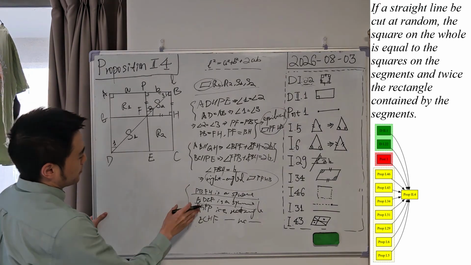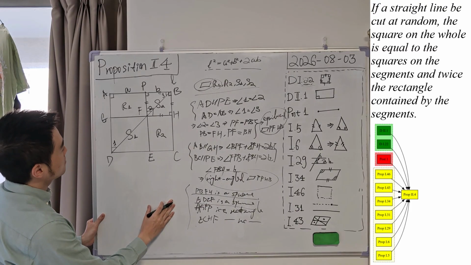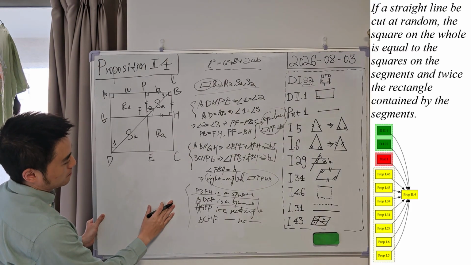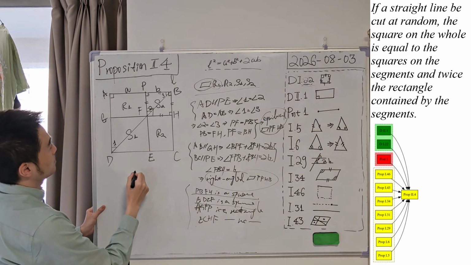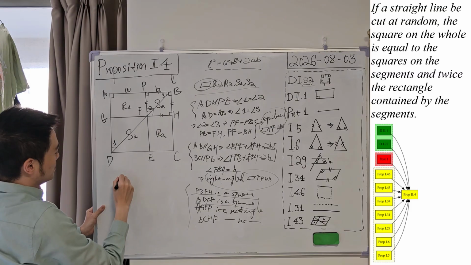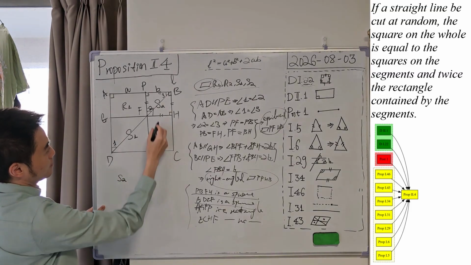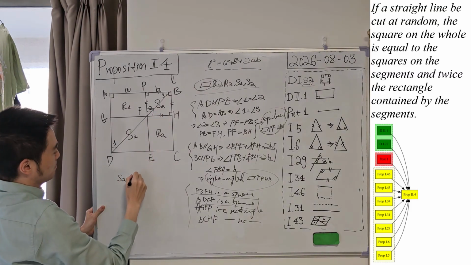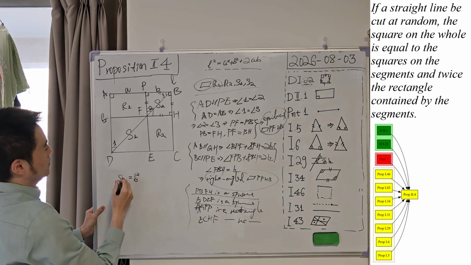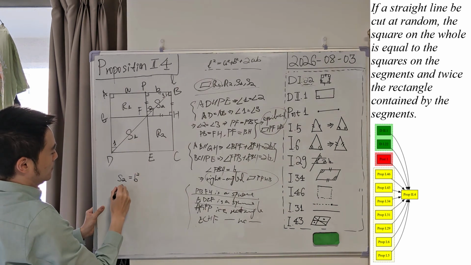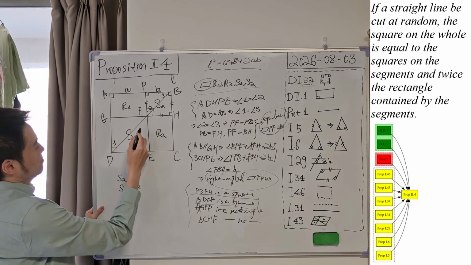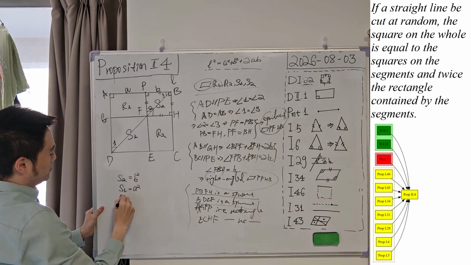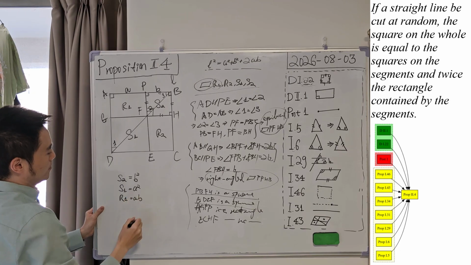Okay, so let me check. I'm sorry. So we have this is a square, so PF S2 is a square, so S2 will be equal to B square, correct? And this is another square, so we know S1 will be equal to A square, correct? And the rectangle R1 will be equal to AB, correct?